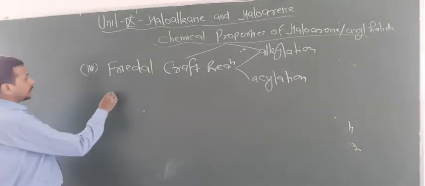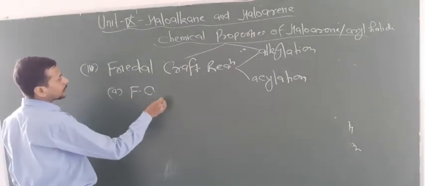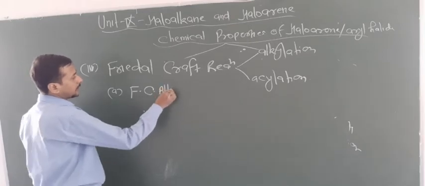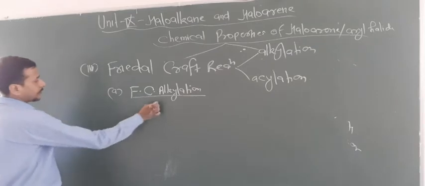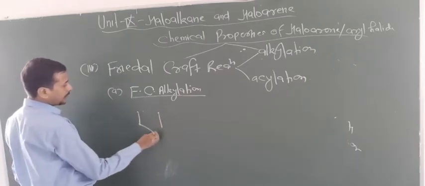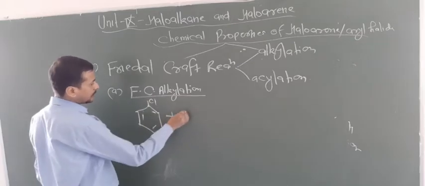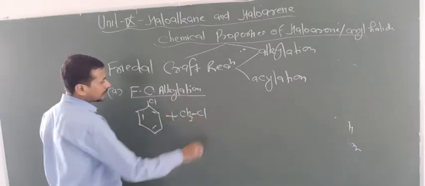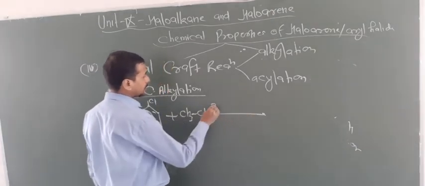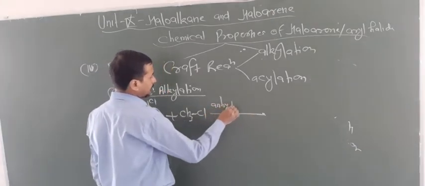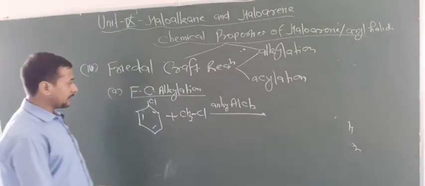So now first you have to know the Friedel-Crafts alkylation. Now look here again, chlorobenzene. I told you this is an ortho-para director. It will react with CH3Cl, that is methyl chloride, in the presence of anhydrous AlCl3, or you can also take FeCl3.